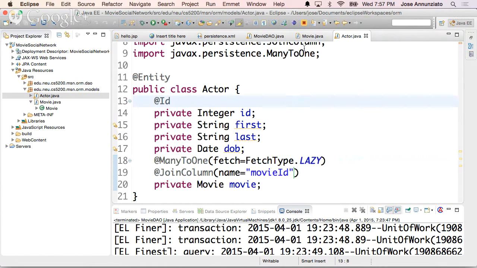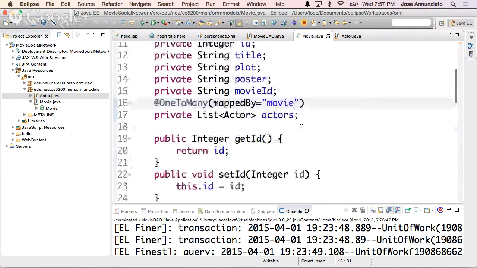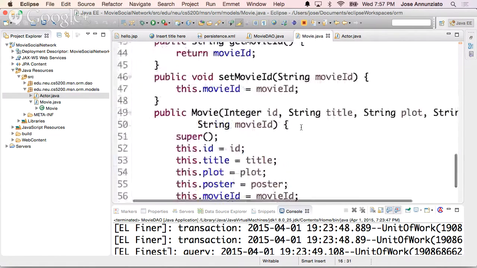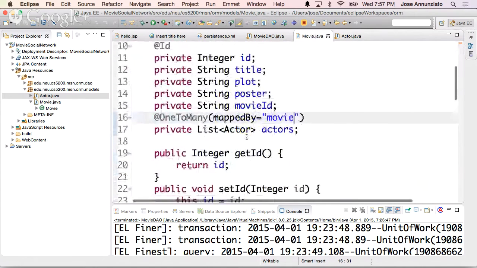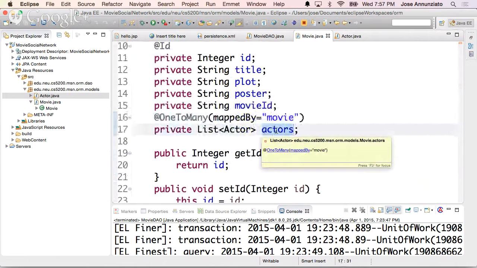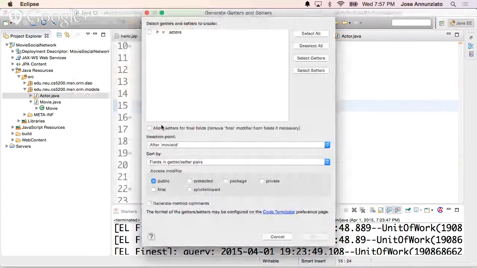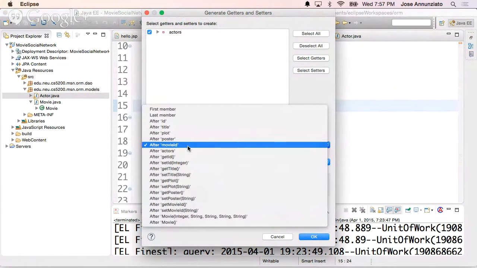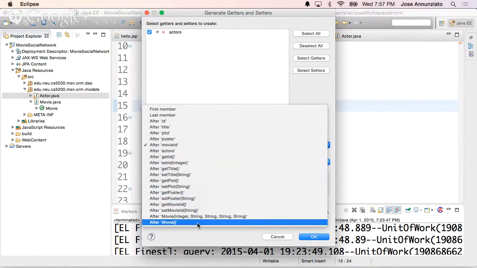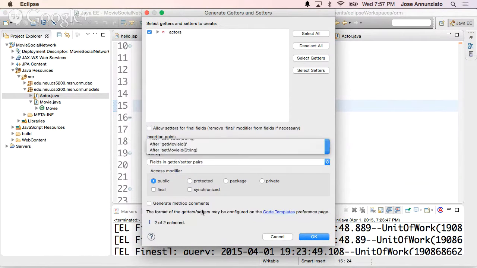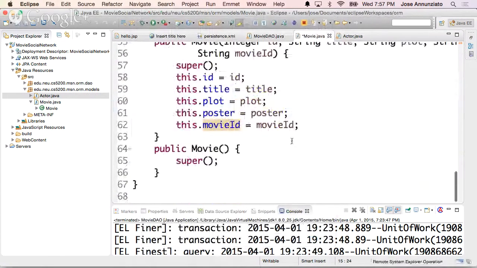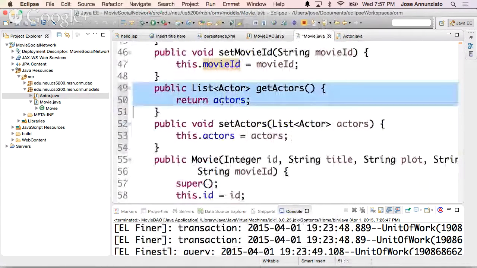Let's go back to movie. And I believe we've configured everything. We have movie. We need just one more setter and getter for our new actors field. Let's go to source and generate that brand new actors. We'll need a setter and getter, and we'll put it at the end, after set movie, right before the constructors, so at the end of all the setters and getters. So way at the bottom, there it is: get actors and set actors.